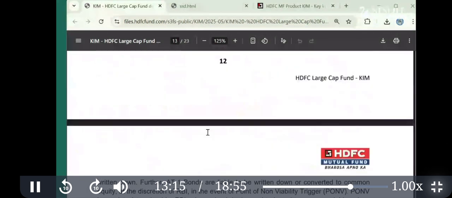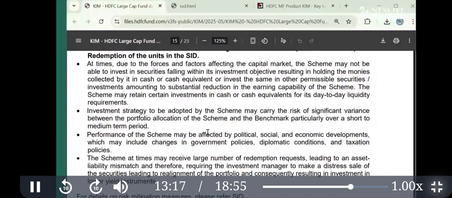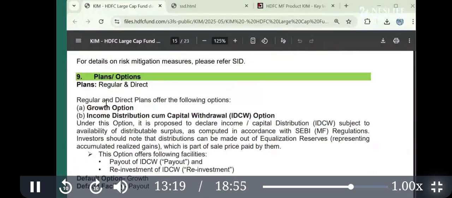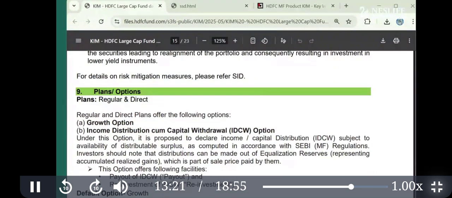Okay, so that's it. These are risks. Then go to the plans. There are regular plans and direct plans. Both plans are the same, the only difference is that the regular is via the agent, who will take a lot of commission, and direct is where you are investing directly with the AMC.